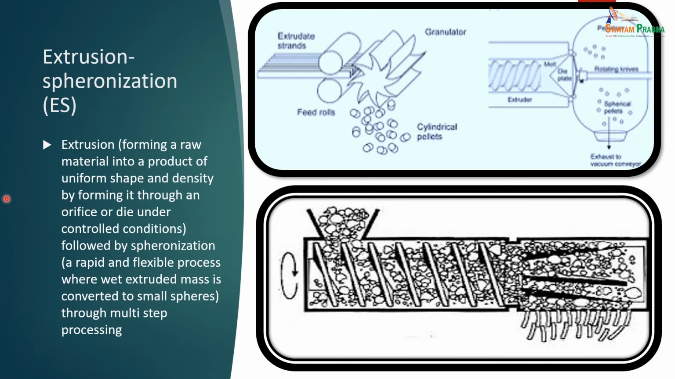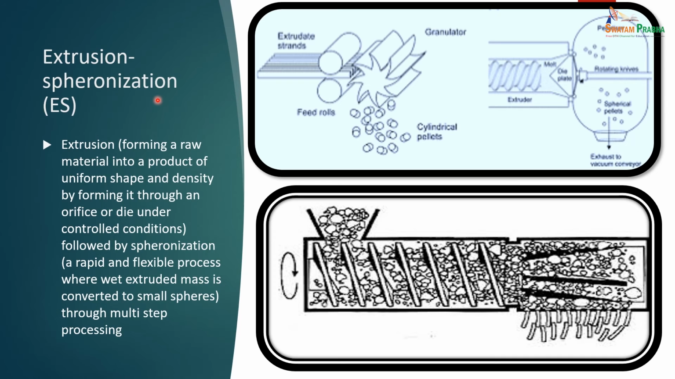Now see the extrusion spheronization. As you can see in this, the extrusion means we are extruding out, just like toothpaste you are extruding. So imagine a toothpaste which is having a blade-like system in its neck, and whatever is coming out comes in the form of pellets, small pellets.